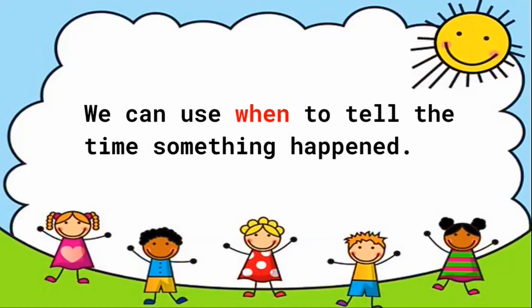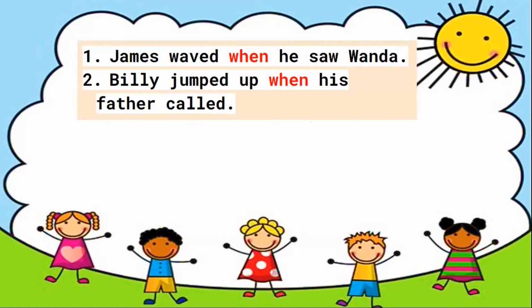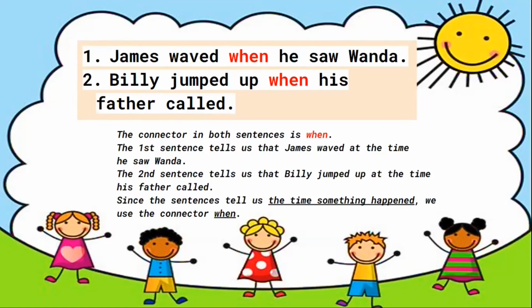We can use when to tell the time something happened. James waved when he saw Wanda. Billy jumped up when his father called. The connector in both sentences is when. The first sentence tells us that James waved at the time he saw Wanda. The second sentence tells us that Billy jumped up at the time his father called. Since the sentences tell us the time something happened, we use the connector when.